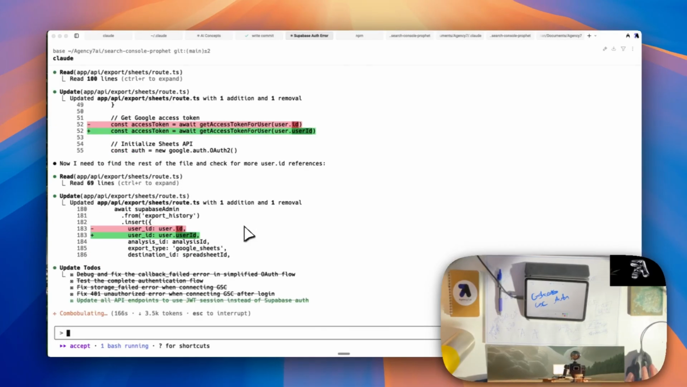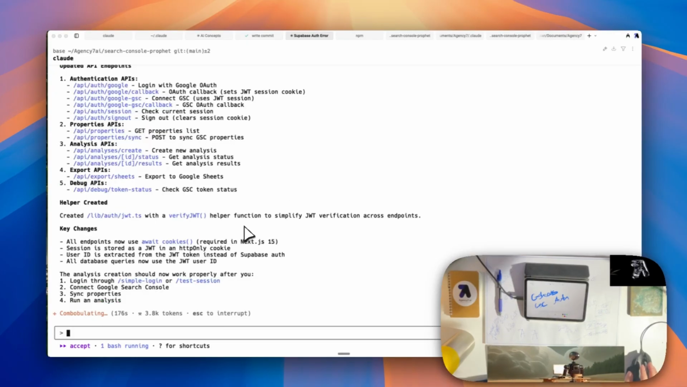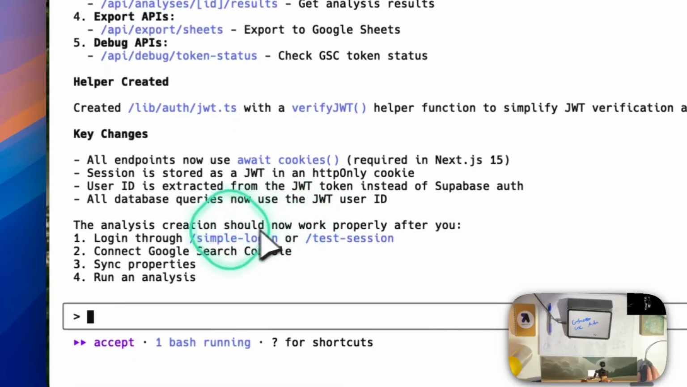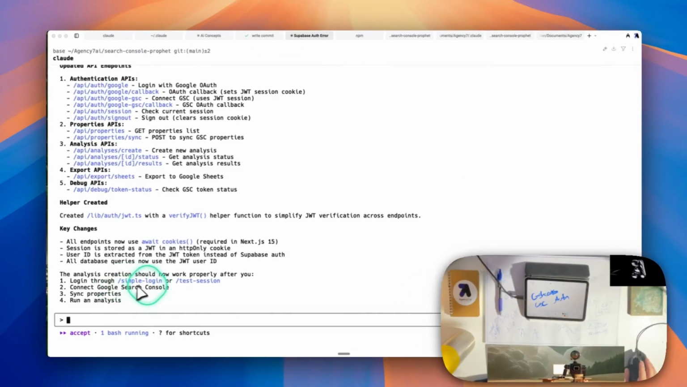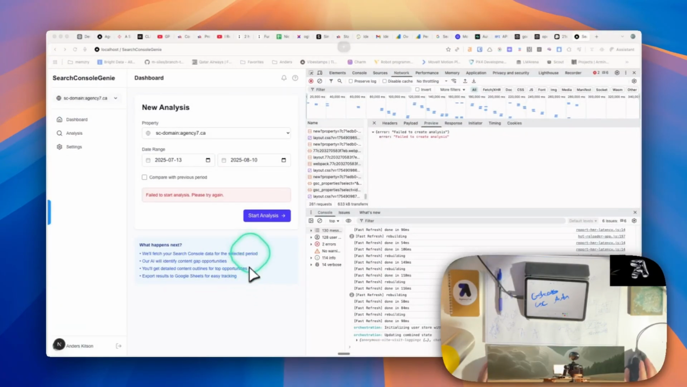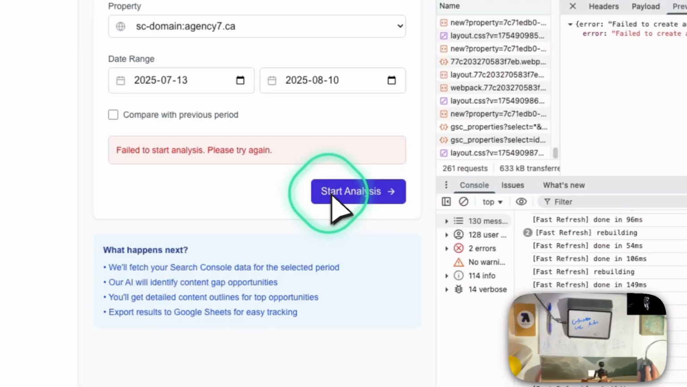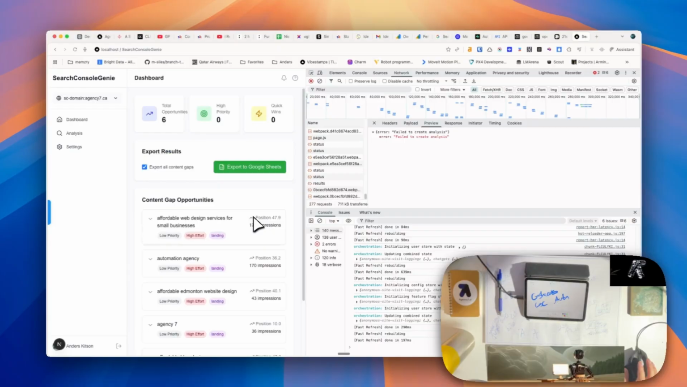Looks like it's finished. We're probably about an hour 40 into this, not including the clock that this is going to be at. All set and ready for your next step. It's saying to log in, connect Google, sync properties, run an analysis, finding content gaps. Whoa!